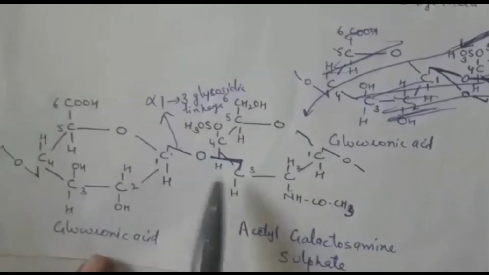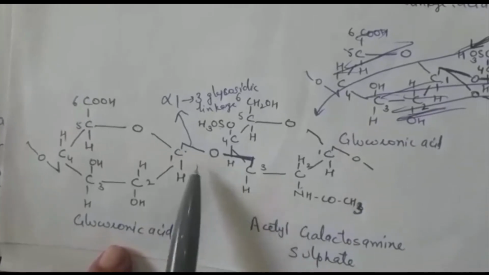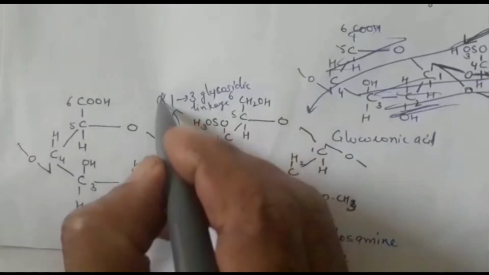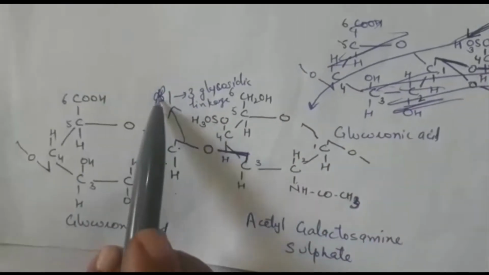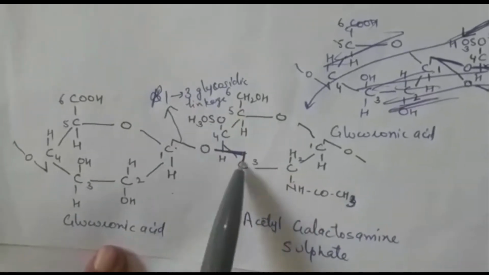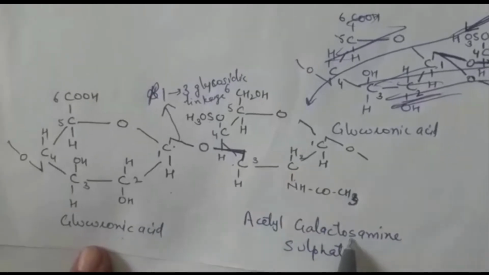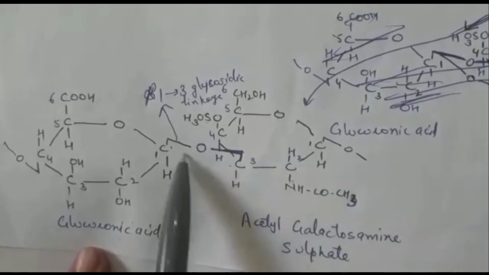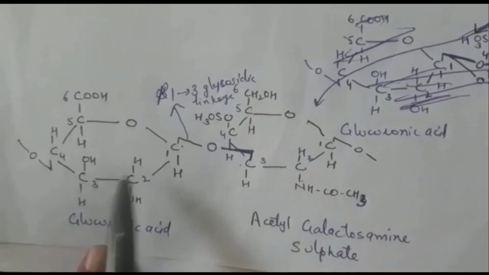So both of them are linked by a 1,3 glycosidic linkage. Here it should be beta 1,3 glycosidic, because the OH group is on the upper side and hydrogen is on the lower side. So glucuronic acid and acetyl galactosamine sulfate are joined by a beta 1,3 glycosidic linkage. So you have to practice these formulae. Once you know the basics, then it is not difficult to remember them.